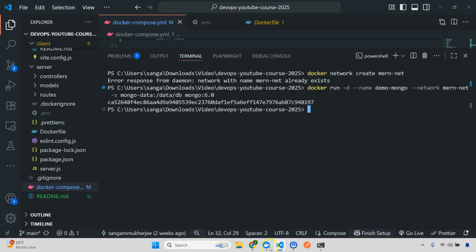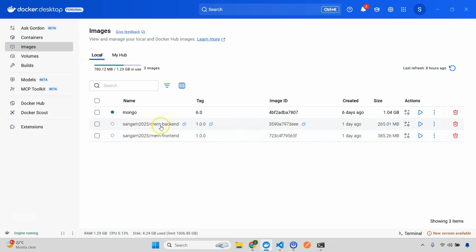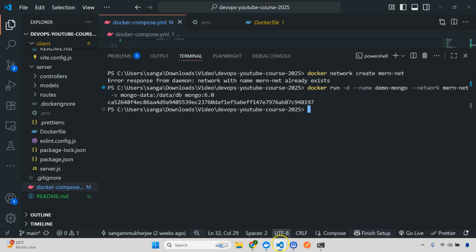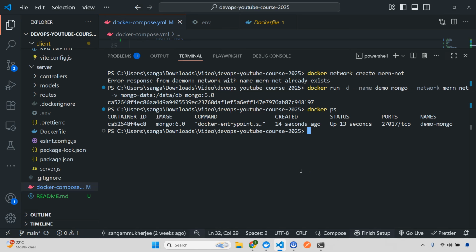If you don't have the image locally, it is going to pull it, so it might take some time. I think this is done. Now if I do docker ps, okay, I think this is fine. You can see here. Next we need to run the backend with the correct Mongo host, which is demo-mongo.